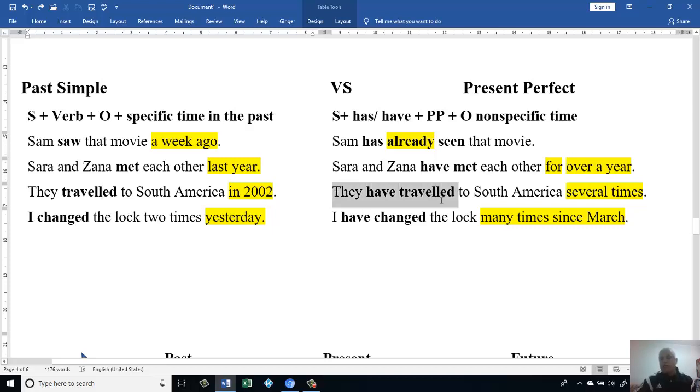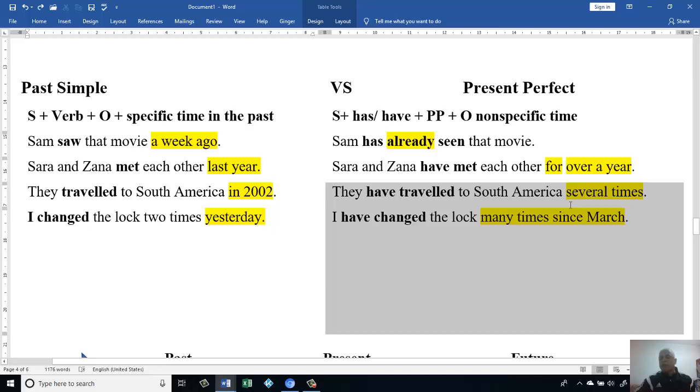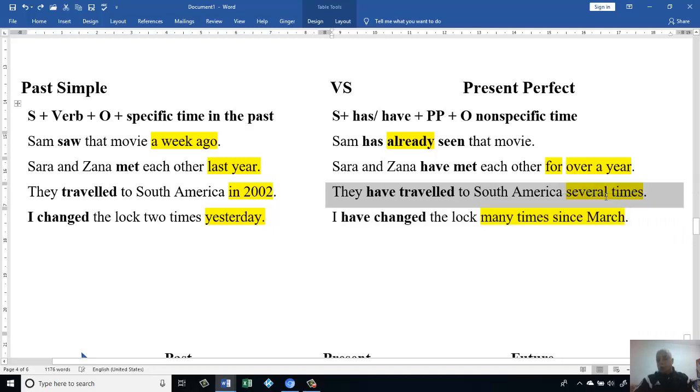They have traveled to South America several times. Here I have "several times." I don't know, was it last week, last month, or 10 years ago? I don't know exactly the time. Then I have to make it in the present perfect. I put "they have traveled," which means have plus the past participle of travel. Then, because I have "several times." Let's do the other one.